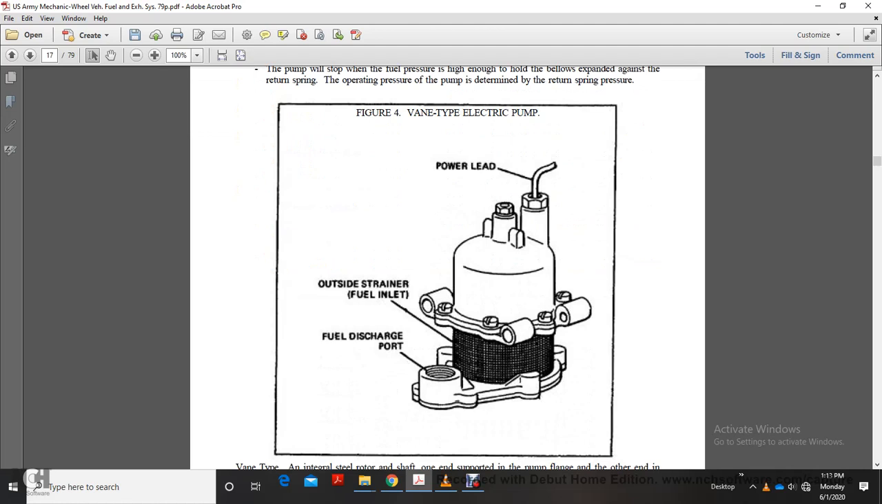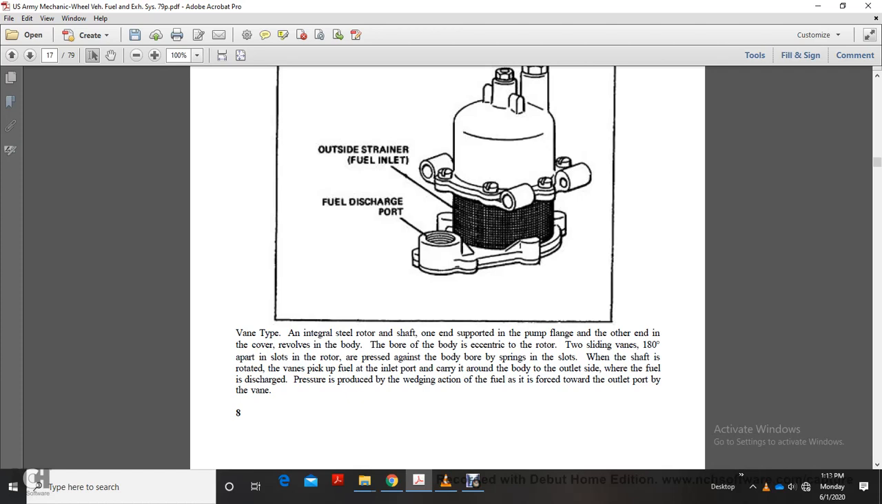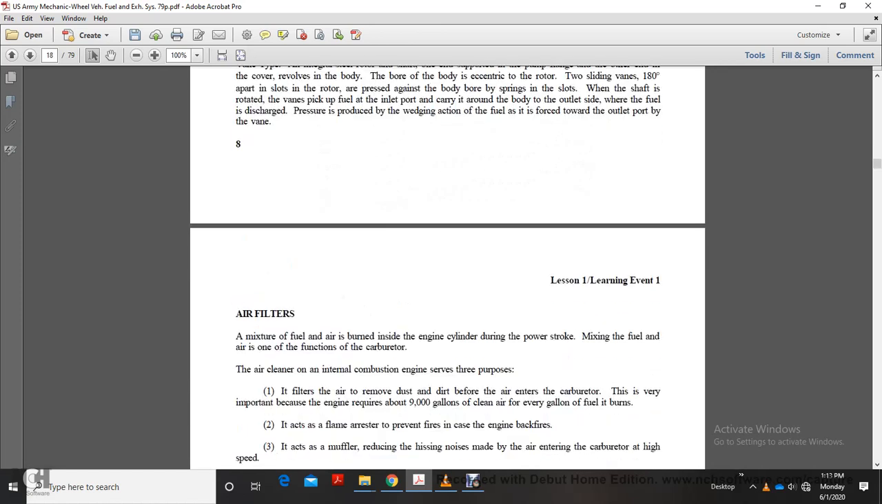This is a vane type electrical pump, showing the power lead outside, fuel inlet, and fuel discharge port. The vane type has an integral seal, with the rotor shaft supported at one end by the pump flange and at the other end by the cover, which is fastened to the body. The bore of the body is eccentric to the rotor, with slide vanes 180 degrees apart, pressed against the body by springs in the slots. When the shaft rotates, the vanes pick up fuel at the inlet port and carry it around to the body outlet side. Discharge pressure reduces the wedging action, and the fuel is forced toward the outlet port by the vane.